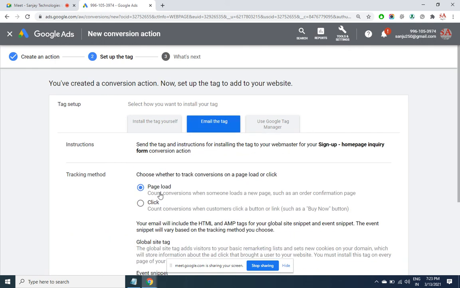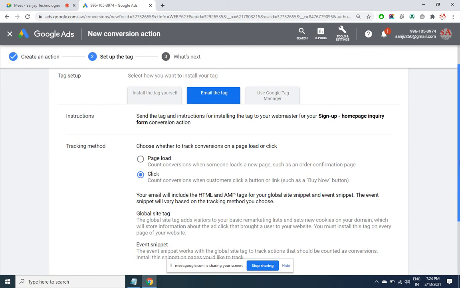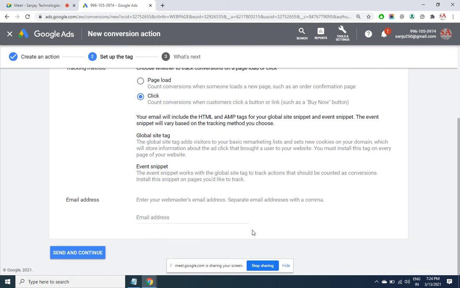So whether it is a page load or a click: if it is an online payment of the fees, then it will be page load. Which page load? Invoice page load. The invoice will get triggered only when the payment is successful. So depending upon the action on your website, you will have to select the option here. If it is sign up, then it is click of a button for me. So in this case, it is click of a button. Okay. So hope there is no confusion again here. Email ID: whoever has developed your website, give his email ID.